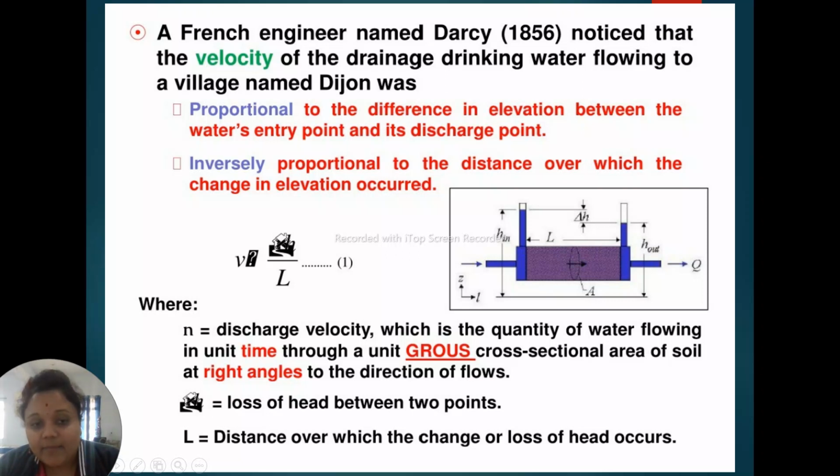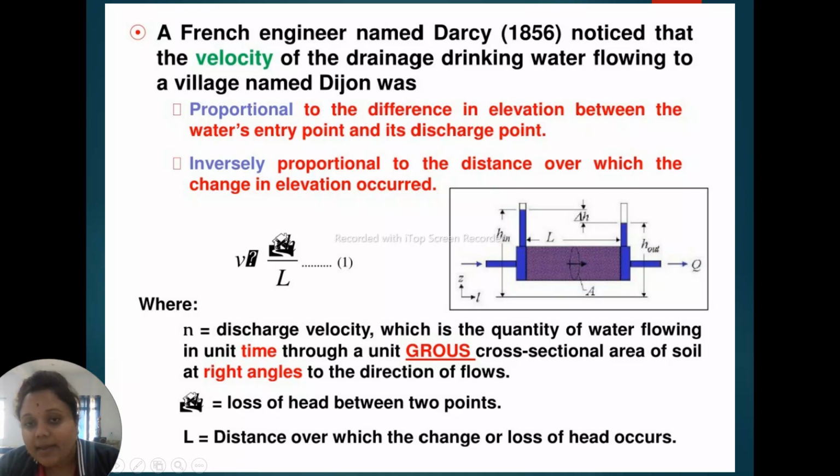Here L is the distance over which the change or loss of head occurs, and capital A is the cross sectional area of the soil mass. This is the total height at inlet, and this is the total height at outlet. So what is delta H here? Delta H is the head loss.